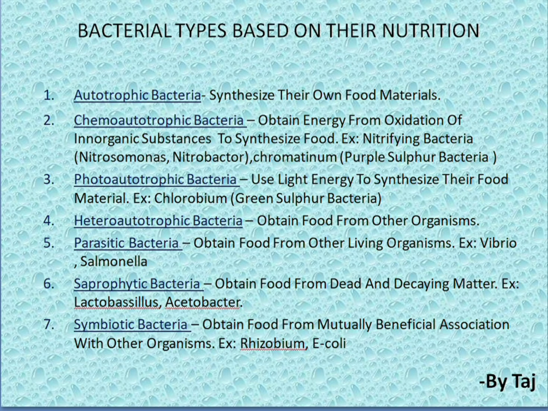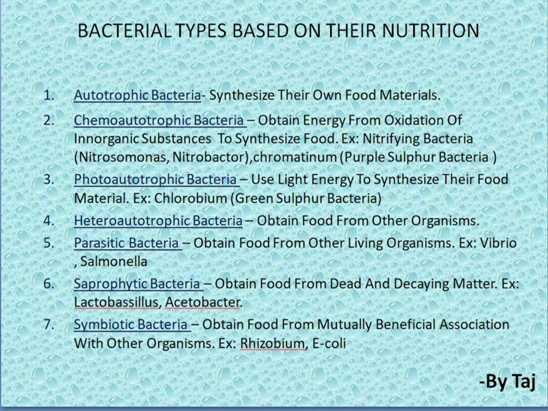Next, second one is chemoautotrophic bacteria. The name itself suggests chemoautotrophic. That means it gets energy from the oxidation of inorganic substances to synthesize their own food. For example, nitrifying bacteria, that is Nitrosomonas and Nitrobacter. Second one is Chromatium. Chromatium is also called purple sulfur bacteria. One mark question, very important it is.